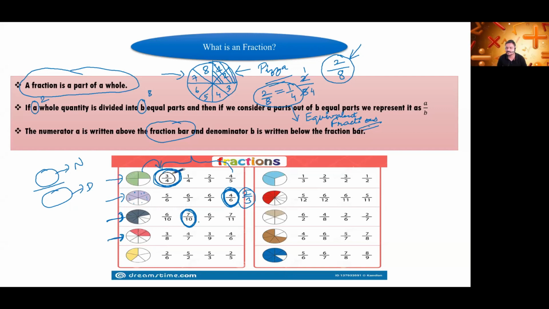Yes, Shlok Joshi. The answer is 3 by 8. First we will count the total number of parts. 1, 2, 3, 4, 5, 6, 7, 8 parts. So 8 will come in the denominator and 3 parts are shaded. So 3 by 8 is the answer. Correct. Okay. Next figure. Who will tell me the answer?